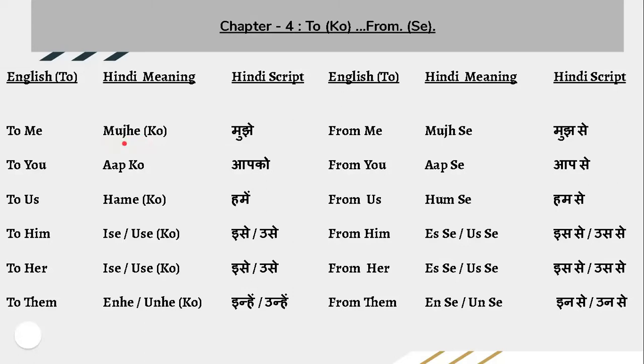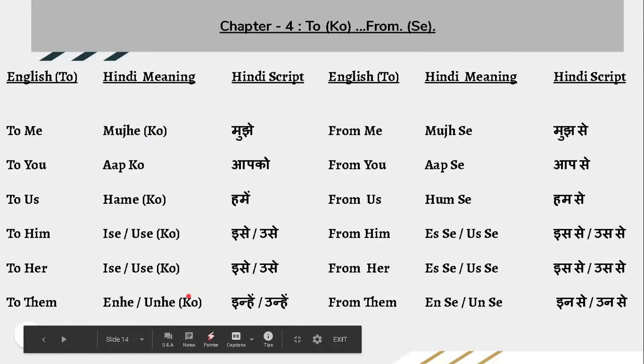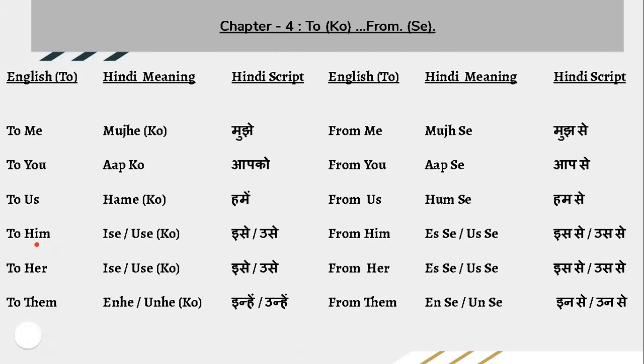But I'll not explain the verbs here. So let me concentrate on the to and from. To me, मुझे. To you, आपको. To us, हमें और हमको. But wherever I have mentioned go in bracket, that is in an informal way, for which I will suggest don't go for that. Means if you have to use ko sound, then you have to remove the e sound, except aap, except you. So to you, aapko, this is the standard.